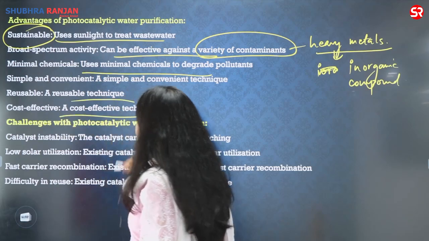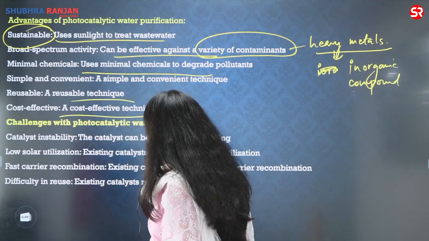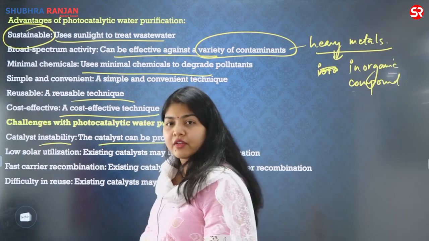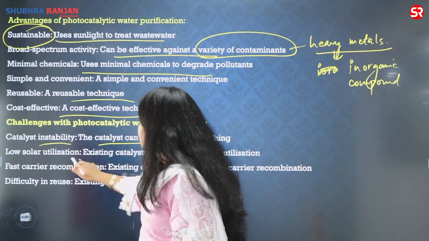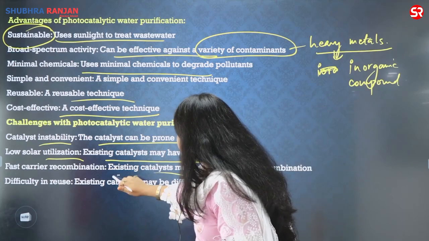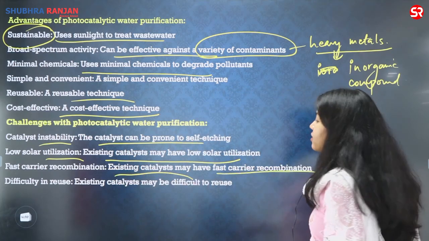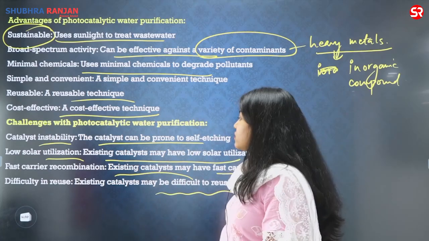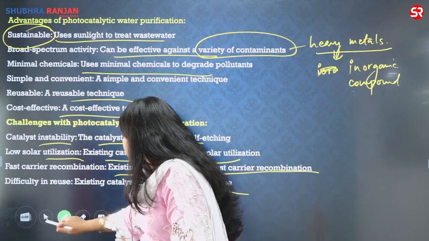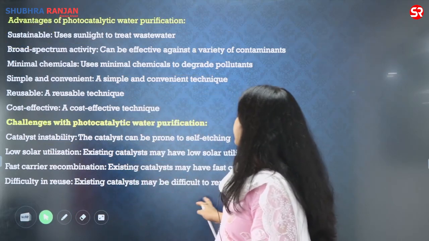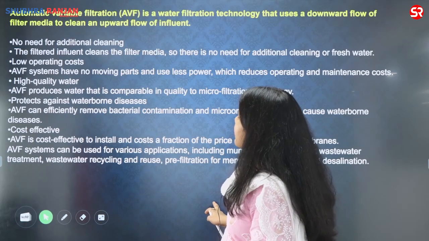It is cost effective. The challenges are catalyst instability. Sometimes the catalyst is prone to self-etching. It is unstable. A low solar utilization. And then fast carrier recombination. Existing catalysts may have fast carrier recombination, the difficulty of reusing at times, and of course the capital. If you can't remember these terms, you can always use the general terms about how it is a new technique that has to be adapted.